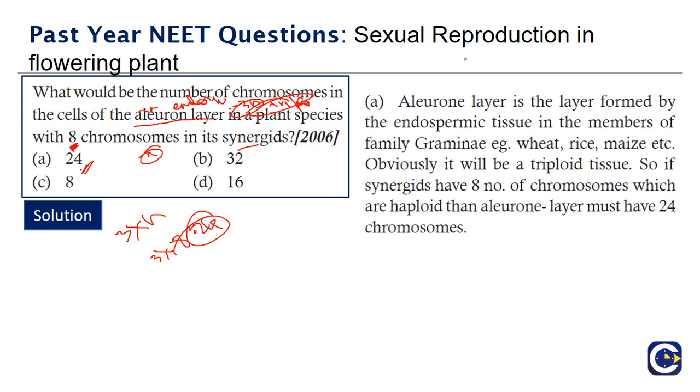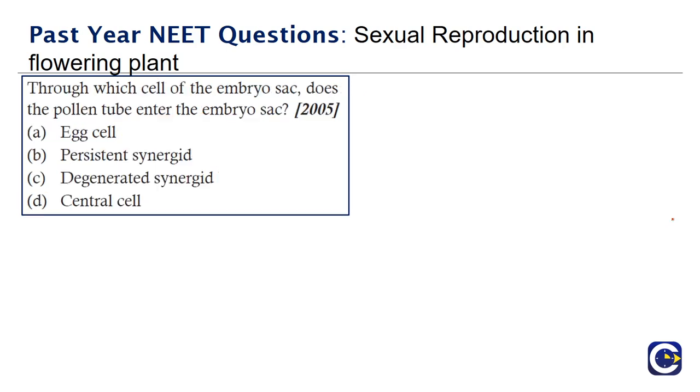The aleurone layer is the layer formed by endospermic tissue in members of the grass family, such as wheat, rice, maize, etc. Obviously it will be a triploid tissue. So if synergids have 8 chromosomes, that are haploid, then the aleurone must contain 24, which is 8 into 3. So moving on to the next question.